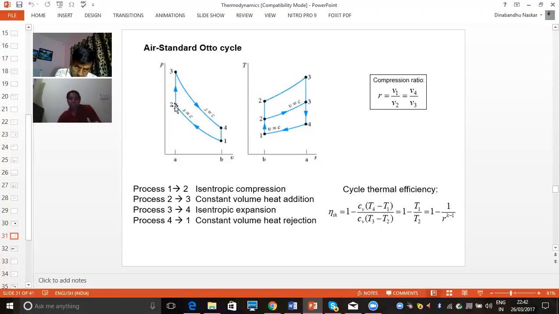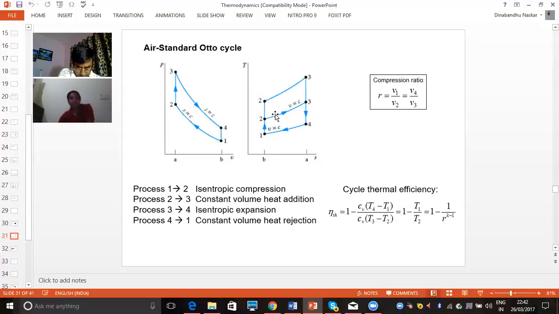So this 2-3 process is the heat addition at constant volume. In a similar manner, the 3-4 process is the isentropic expansion. In this process, expansion is happening because volume is increasing from point 3 to 4. So this is the expansion process. Coming to the last process, 4 to 1, this is the heat rejection at constant volume. So this is the PV diagram.